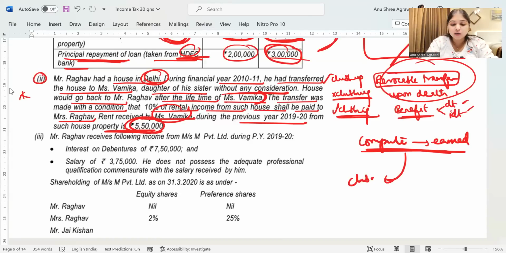Have you understood this concept properly, everybody? Is this clear?